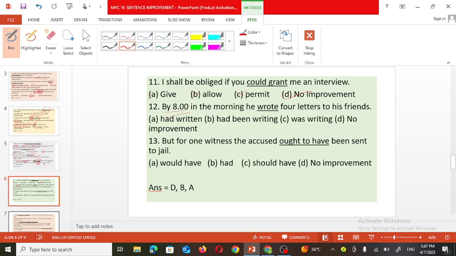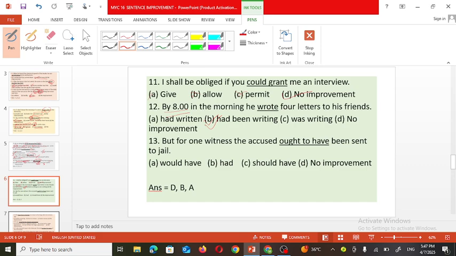If we use had written, then it will be past perfect tense. Was writing means past progressive or past continuous tense. So we don't want these two options, so this one is the perfect option or substitute for this underlined verb. So by 8 in the morning, he had been writing 4 letters to his friends. Now see the next statement.